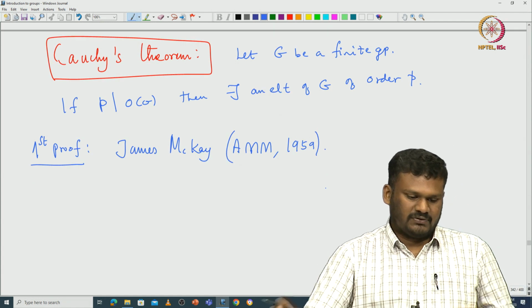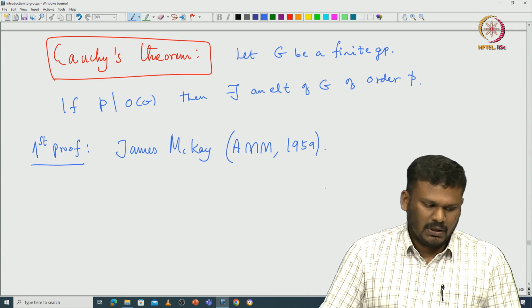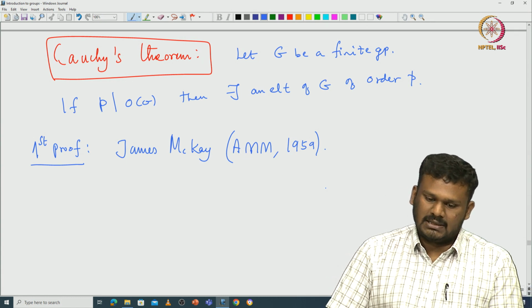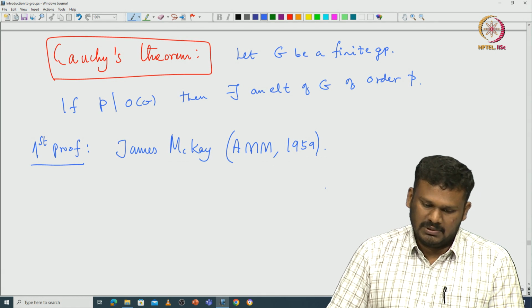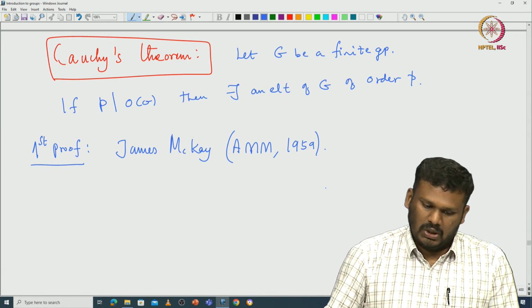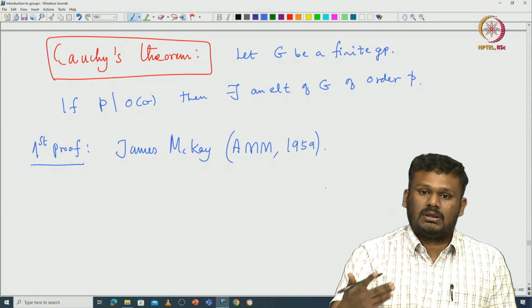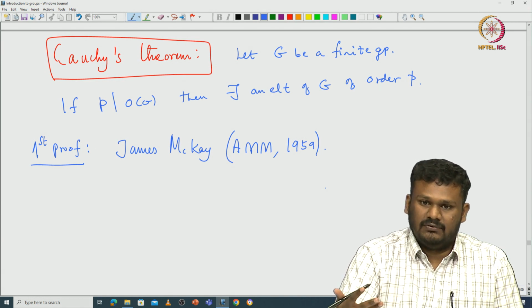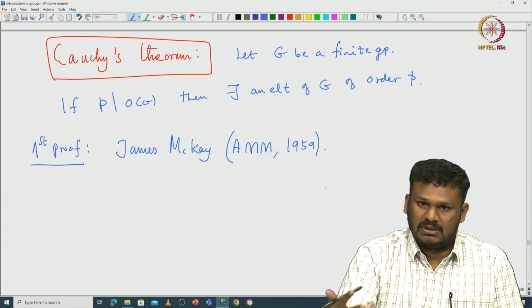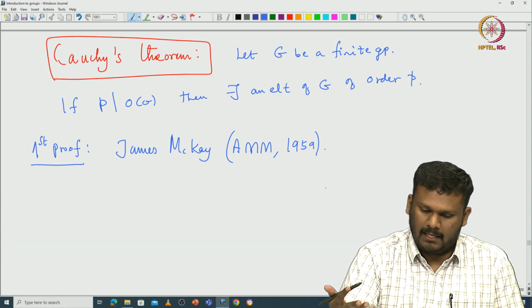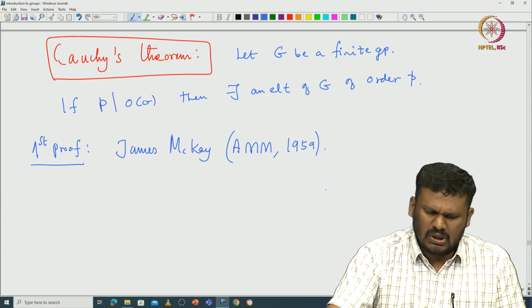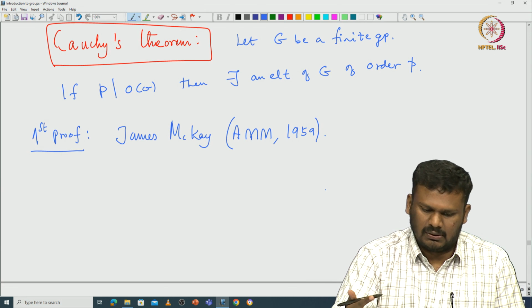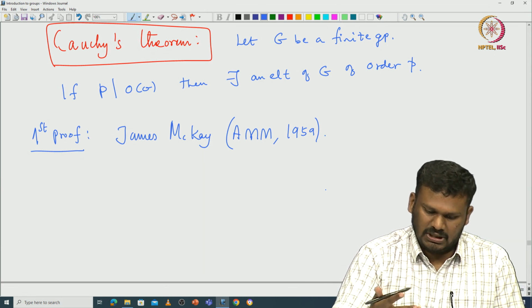This proof is a very cute proof. We construct an appropriate set capital X and an appropriate group, let us call it H. That H will act on this capital X, and immediately using this action we conclude that there are elements of order p inside G. Unless you are experienced, it is actually difficult to write down this set. But it is kind of magical.